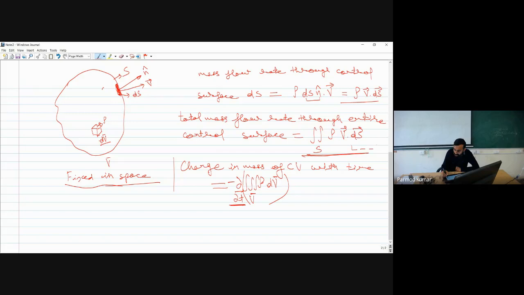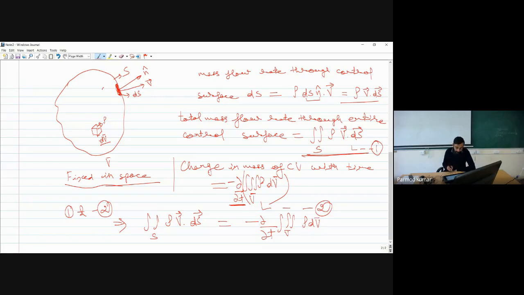Okay, so now this is the rate. So this number 1 is the rate at which our mass is going out of the control volume, and this second number is the rate at which mass of the control volume is changing. So obviously the rate at which mass is moving out, at the same rate we will be having change in mass of the control volume also. So that's why I can equate 1 and 2. So from 1 and 2, I can say surface integral of rho v vector into ds vector will be equal to minus del by del t volume integral of rho into dv bar.